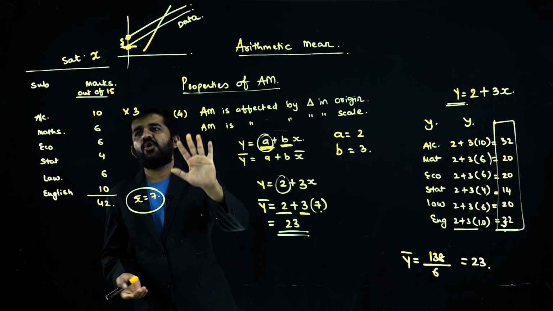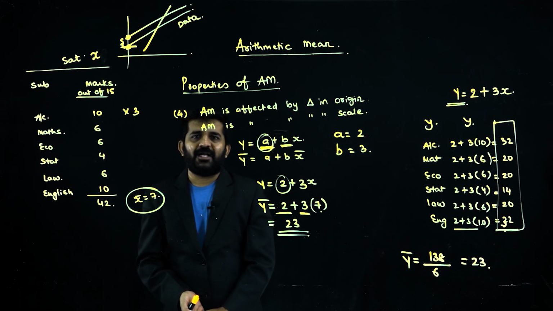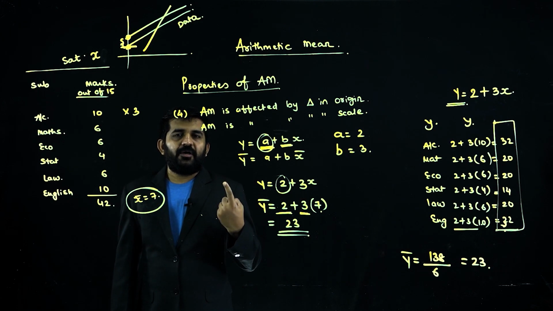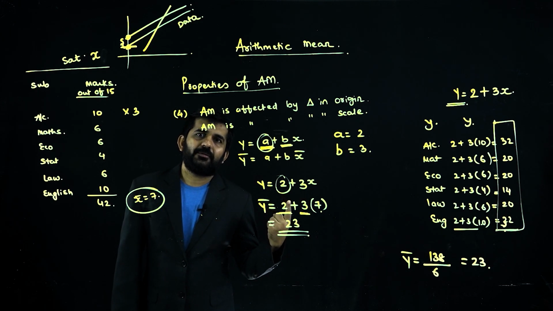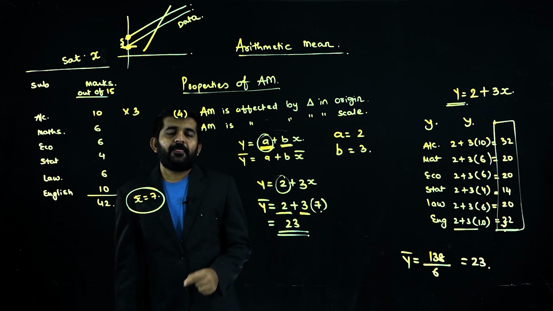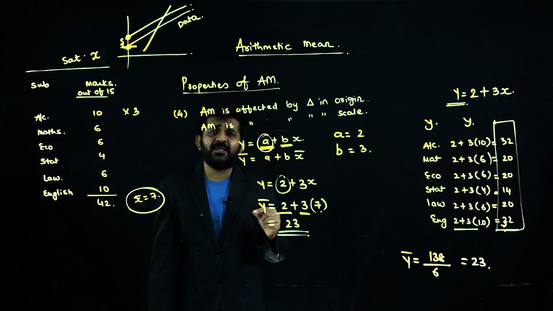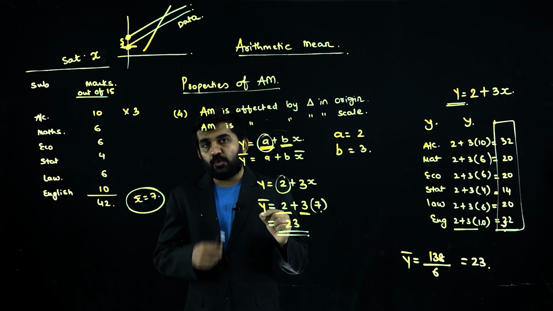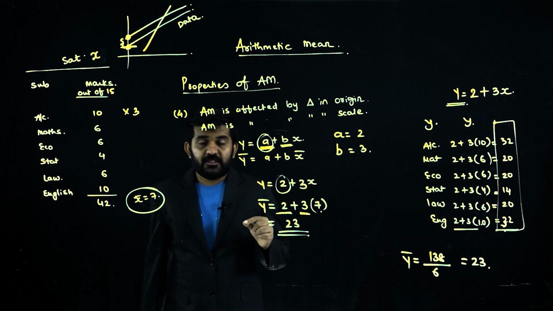Is it alright? These were all 4 properties of arithmetic mean. Let us recapitulate. What were all 4? If all the variables are constant k, then arithmetic mean is also k. Sigma x minus x bar will always be 0. That is, total of x minus x bar will be 0.